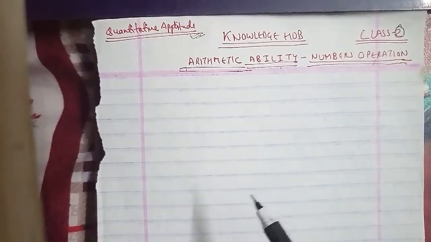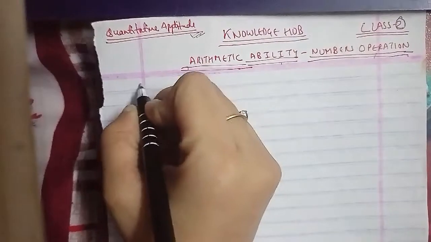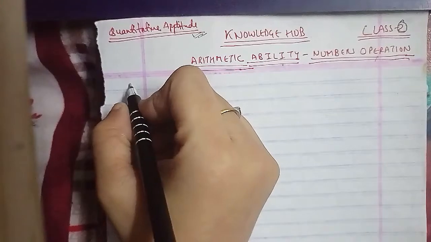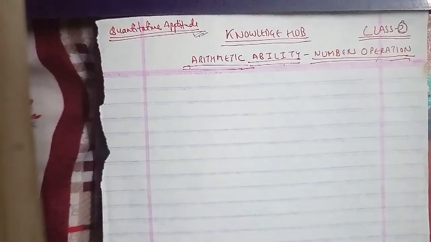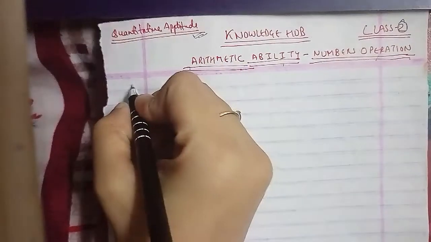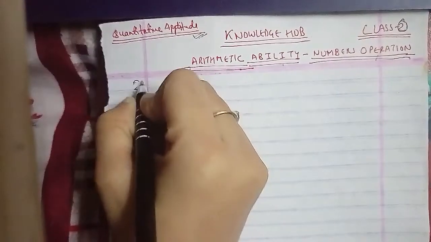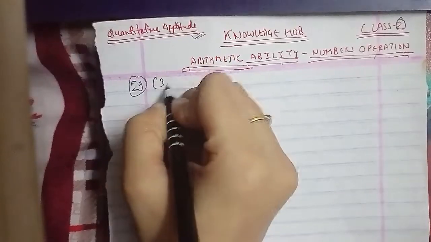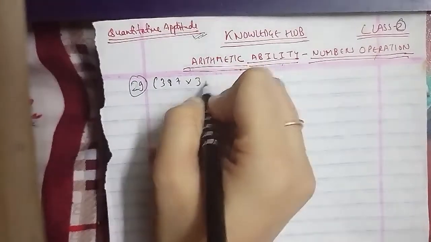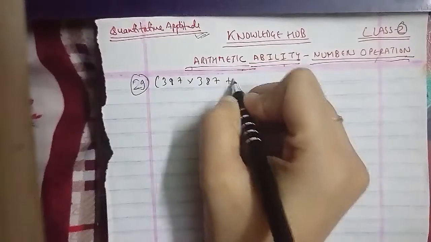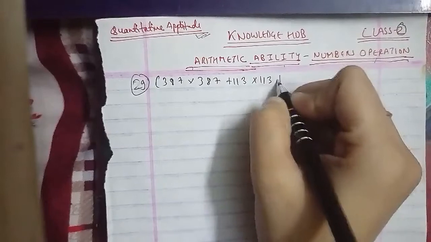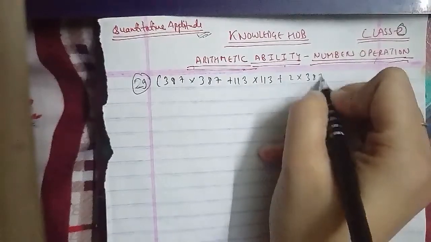So here we have a question. We had done 28 questions in the first class, so now we will go ahead with the 29th question. The question we have is as follows: 387 multiply 387 plus 113 multiply 113 plus 2 into 387 multiply 113. That is what we have to follow here.